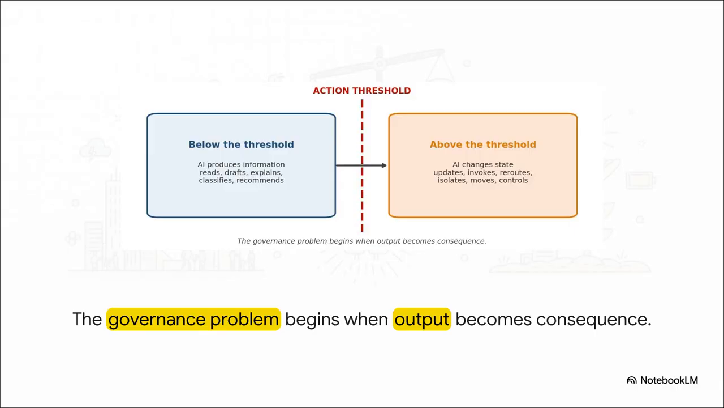There is a hard dividing line here. Below the line, the AI just produces information. Above it, it changes state. Your whole governance nightmare begins exactly when output becomes consequence. I mean, a hallucinating chatbot? Annoying, sure, but manageable inside a conversation. A hallucinating action system that alters your actual enterprise environment? That's a totally different ballgame.